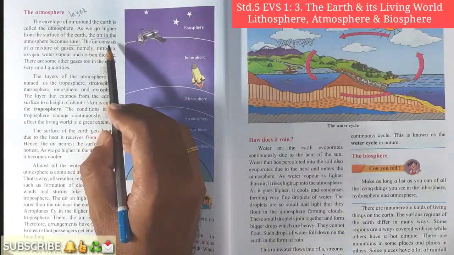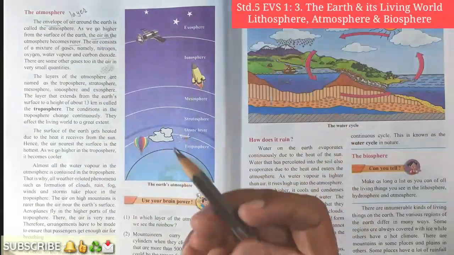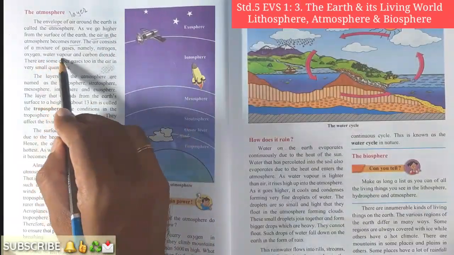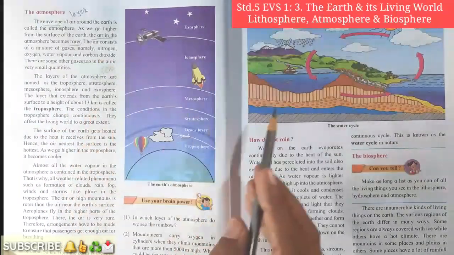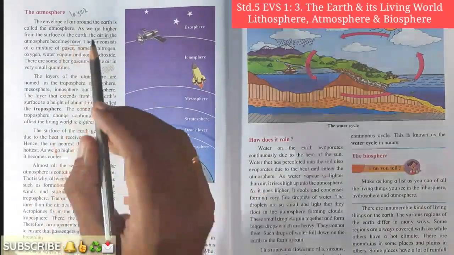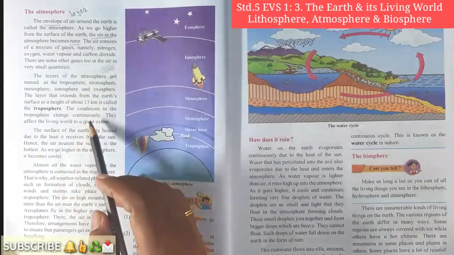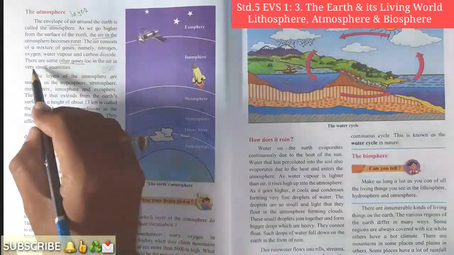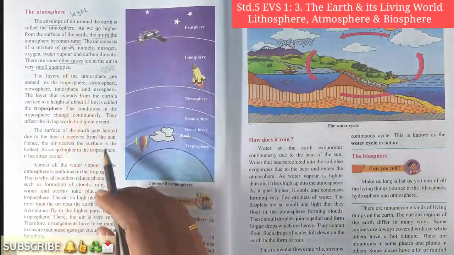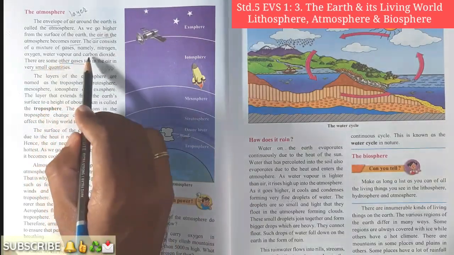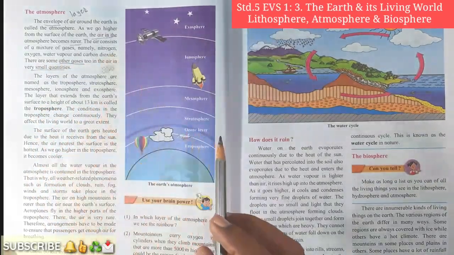Yes, the air consists of a mixture of various gases, namely nitrogen, oxygen, water vapor, and carbon dioxide. All these gases are included in air. Okay student, some other gases are also included, but in very small quantity. Most of the time we see nitrogen, oxygen, water vapor and carbon dioxide in the air.